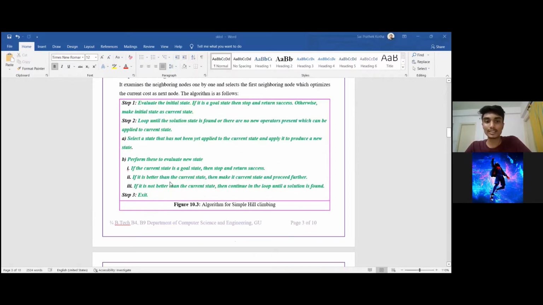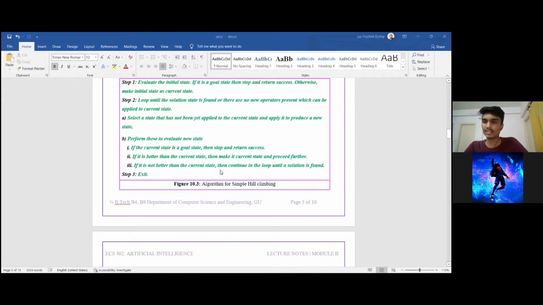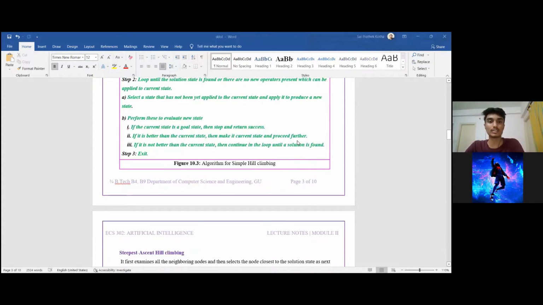If not, we can see if there is any child that is better than the current state. Obviously, if any of the children is closer to the goal, we will go to that state. And finally, if there are no states that are better than the current state, like if we are in a current state and there are no other nodes that are closer to the goal, we will not move further and we can say that the loop has ended.